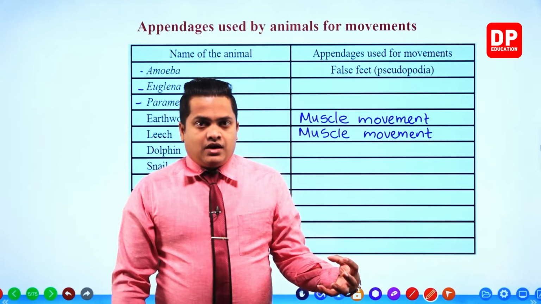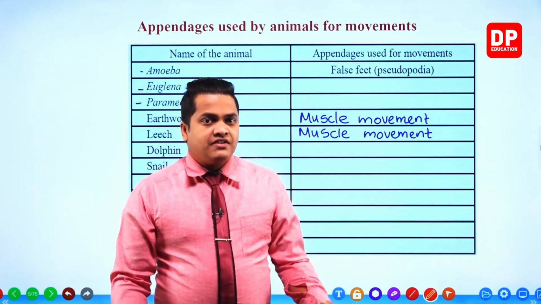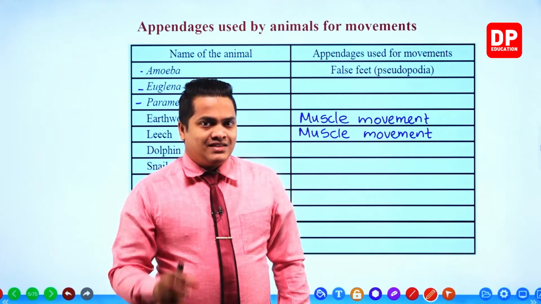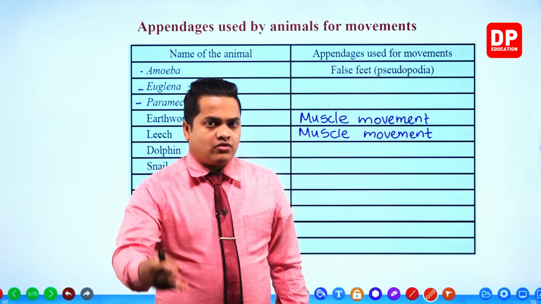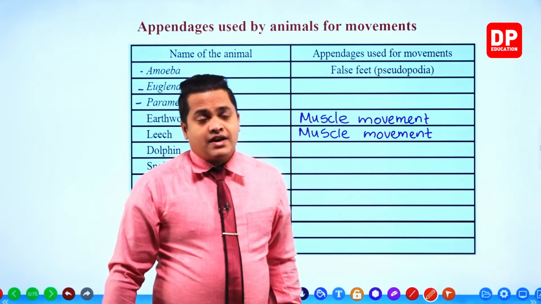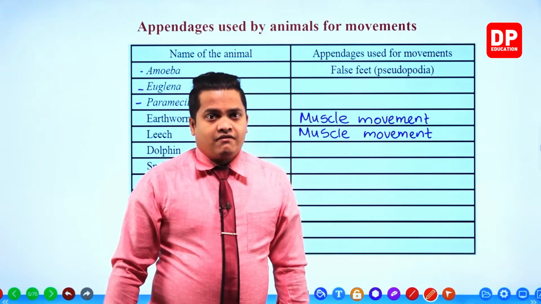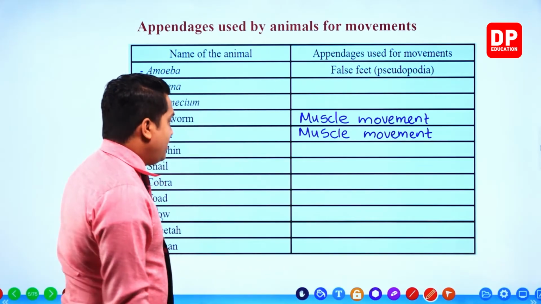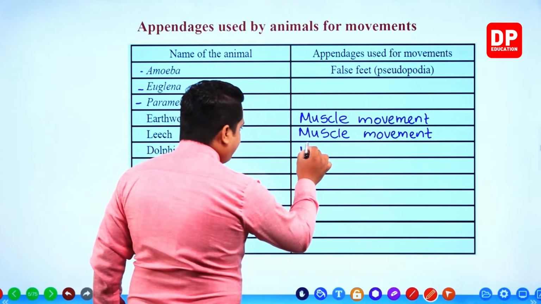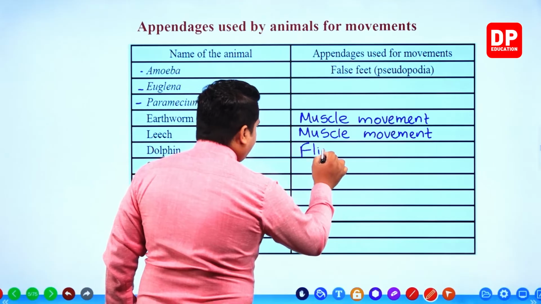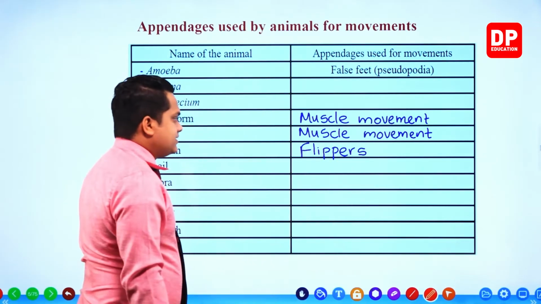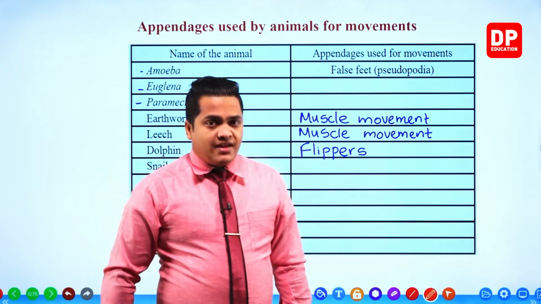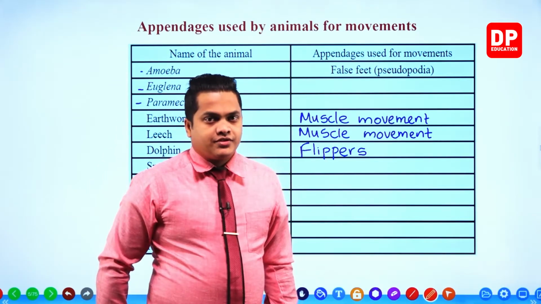Other fish types use fins, but the special appendages used by the dolphin for their locomotion are referred to as flippers. So dolphin uses flippers for the locomotion.